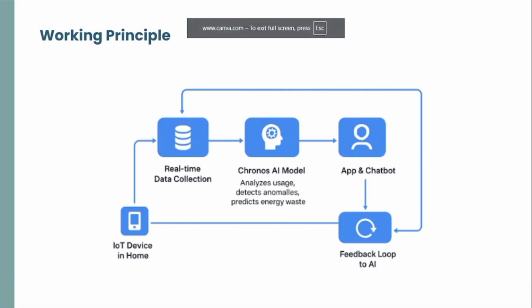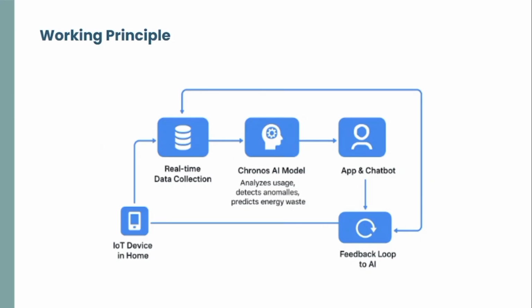Let's see how Shokti brings IoT and AI together. At first, we take readings from the current sensor, and the received data is sent to the app by Wi-Fi or Bluetooth, where the Chronos AI time series model analyzes the user's pattern, detects unusual behavior, and predicts potential energy waste. When energy exceeds a threshold, an anomaly is detected and the app sends an alert to the user. We also have a personalized chatbot which will help you to minimize the cost.